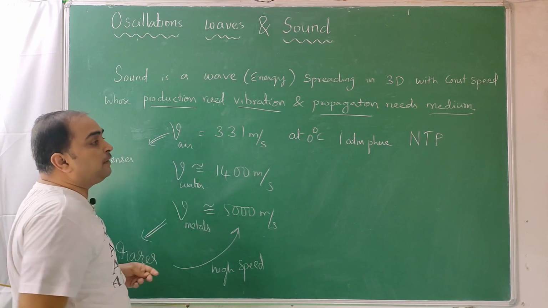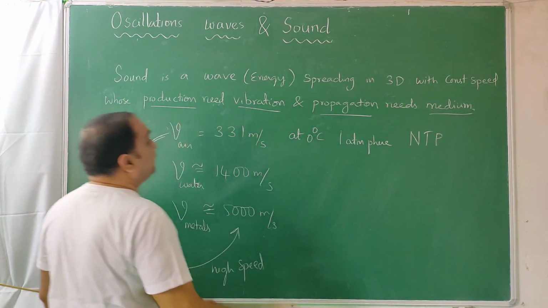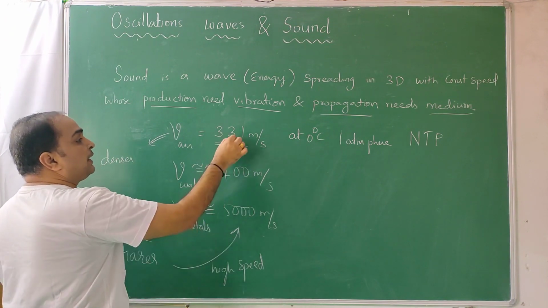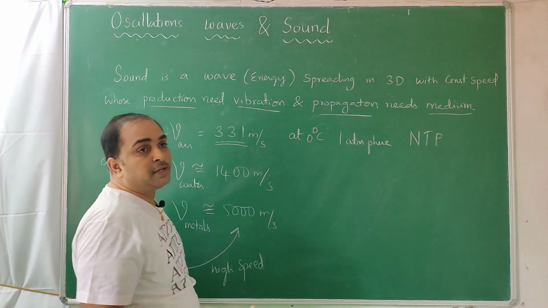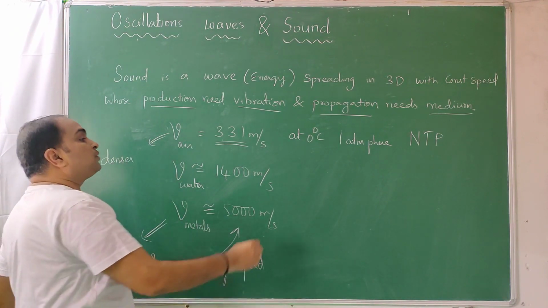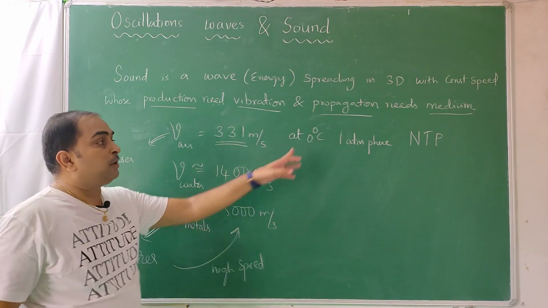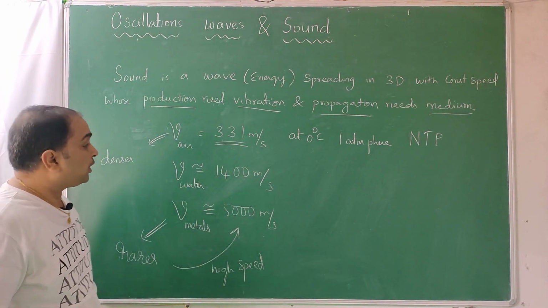Similarly, in air the speed will be very low. At 0 degree centigrade and 1 atmosphere pressure, that is at NTP, it is 331 meters per second. This is the standard value. Everyone has to remember that. And as temperature changes, the speed of sound also changes. The more the temperature, the more the speed increases, but not proportionally. It is proportional to the square root of absolute temperature. Don't depend on degree centigrade, absolute temperature you have to take into account. We will do some problems related to that.